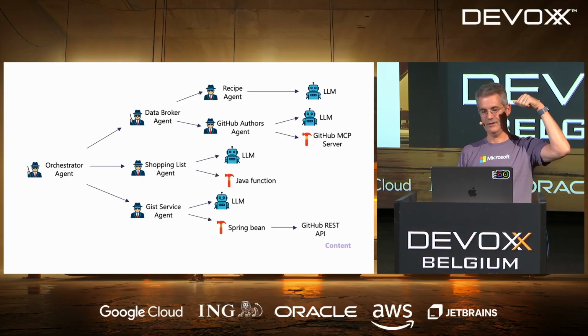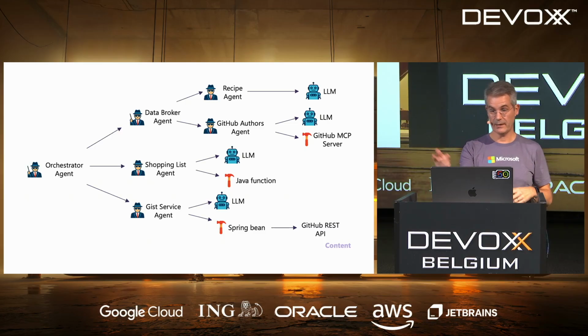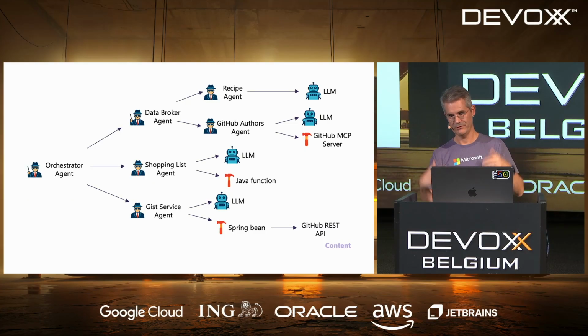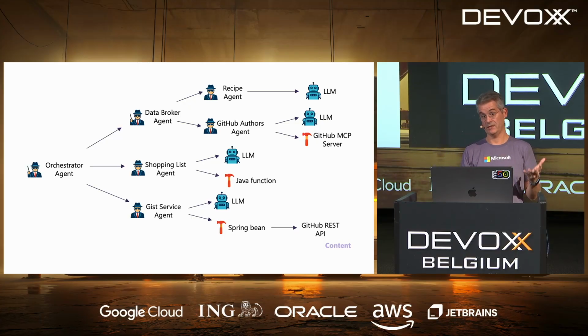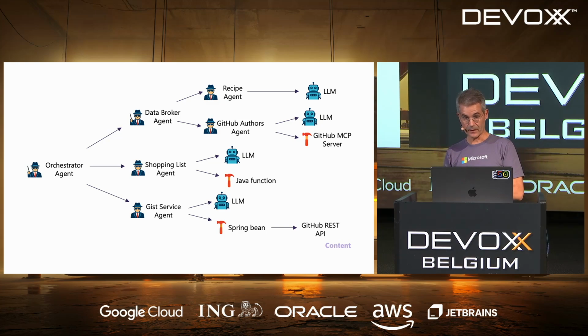I want the recipe, I want the GitHub authors. You have a big prompt that tells everything. You give it all the tools, like I'm using 3 tools. You send all the tools to it, and basically it would work. It should probably work most of the time. So why am I having all this trouble of splitting this into small, let's say, microservices-like agents? I'm doing this for many different reasons.